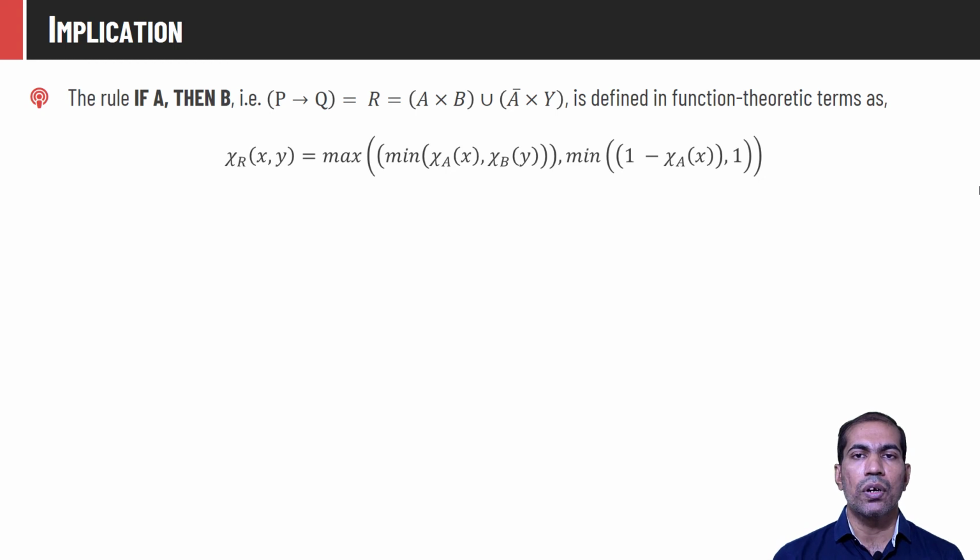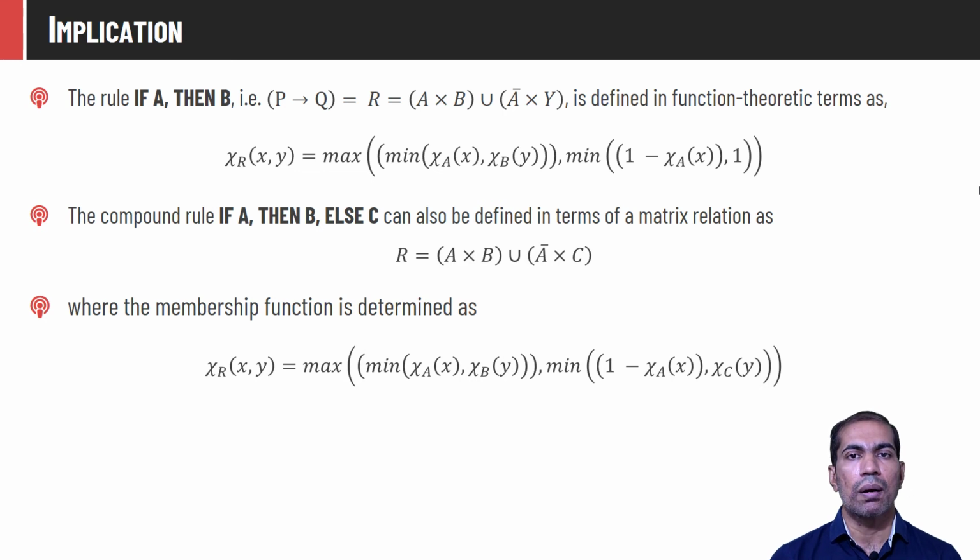The membership value of A bar cross Y is given as min of chi A bar, that is 1 minus chi A of x, and 1, because Y represents the universe and the membership value of all elements in Y will definitely be 1.